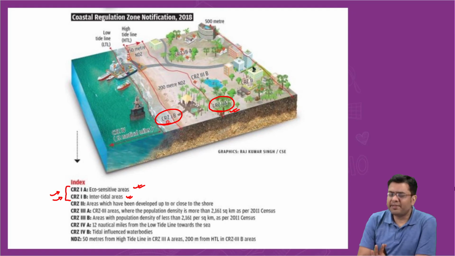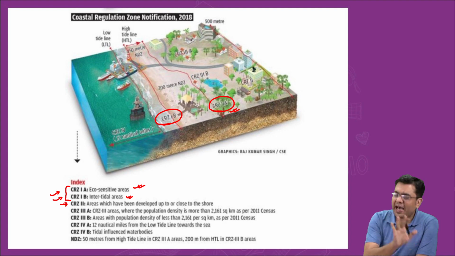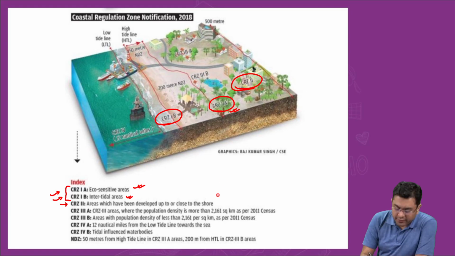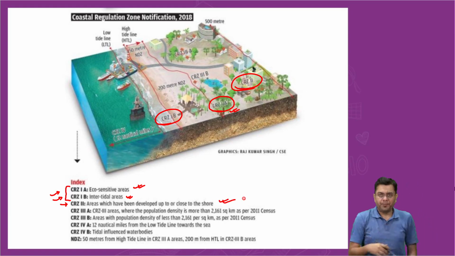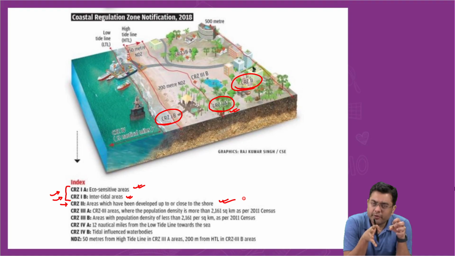Here also massive restrictions have been put into picture. Now, then CRZ2 remains as is the case with the 2011 notification. This is the region of CRZ2. So areas which have been developed up to or close to the shore. For example, if you go to Chennai, if you go to Kolkata, if you go to Mumbai, if you go to Vishakhapatnam, if you go to Goa, now it is the case that in many of the areas closer to the coastline, you have the presence of some human habitations, right?